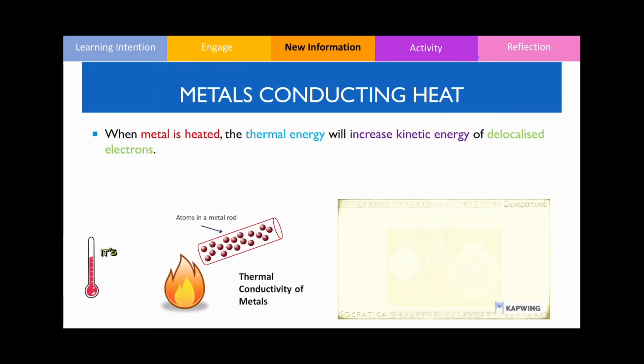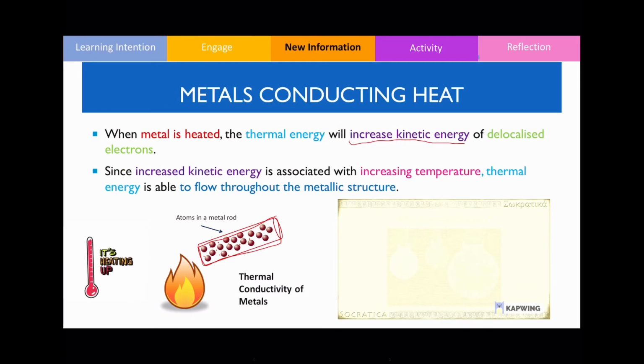We're now going to look at why metals are able to conduct heat. When you heat a metallic substance, you're increasing the kinetic energy, meaning you're increasing the motion of the delocalized electrons found in the metallic substance. This is a metallic substance here, with the delocalized electrons going around the gaps of the structure. These electrons are getting excited and very energetic.